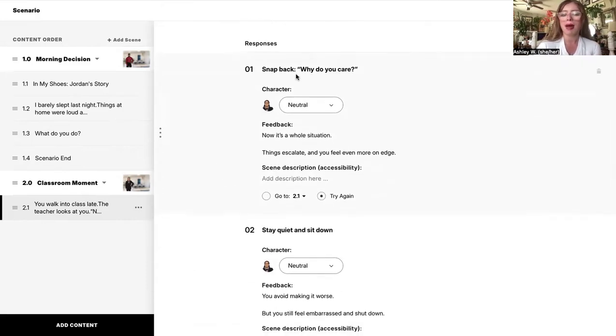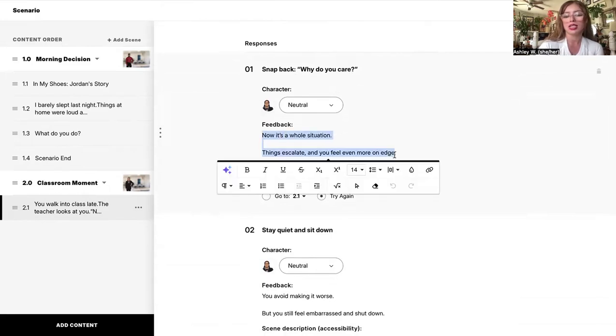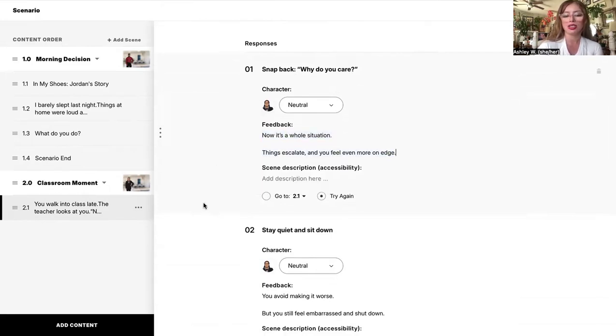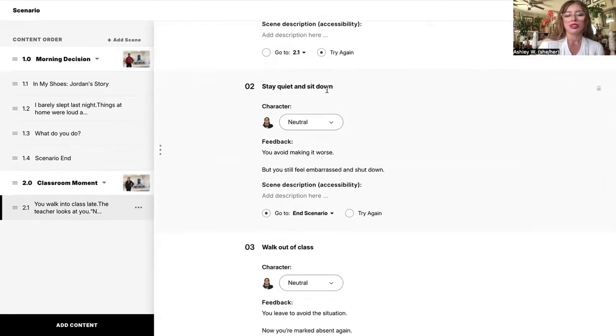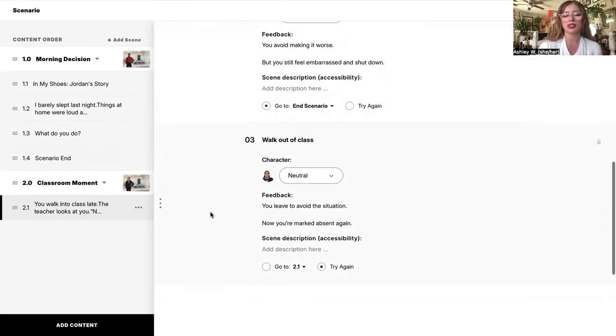The learner can choose snap back, saying, "Why do you care?" The feedback would be, "Now it's a whole situation, things escalate, and you feel even more on edge." They can choose to stay quiet and sit down, but the feedback would be, "You avoid making it worse, but you still feel embarrassed and shut down." Or they can choose to walk out of class. You leave to avoid the situation. Now you're marked absent again.